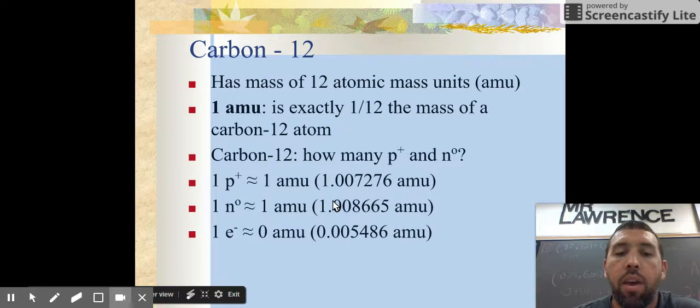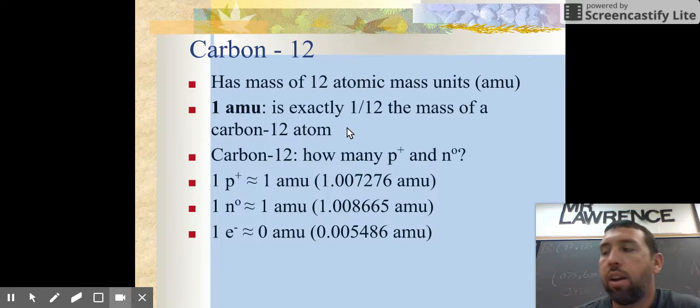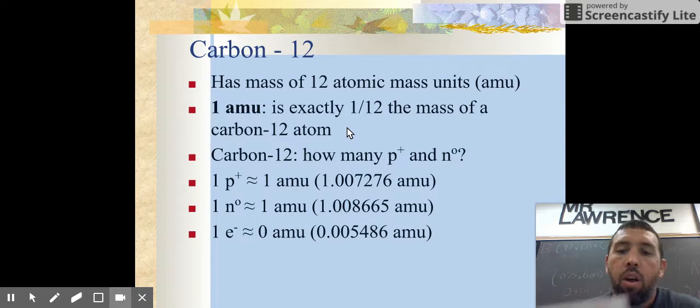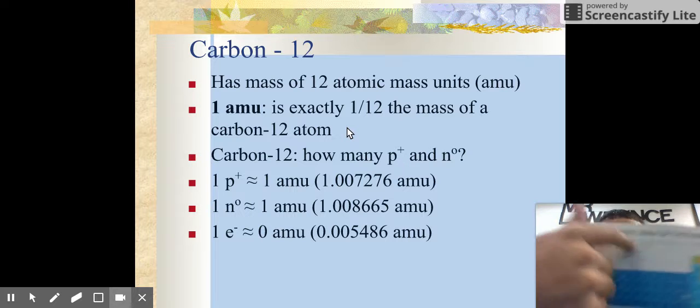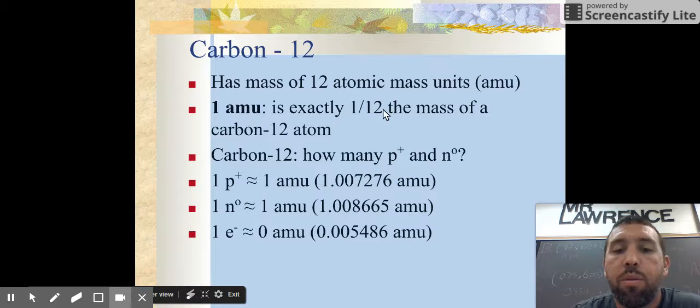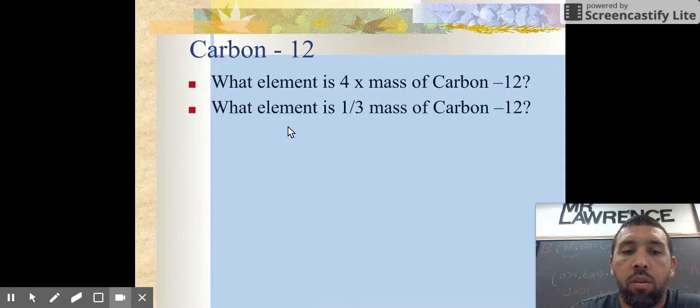But where do these numbers come from? It's because we define carbon-12 as a standard, and we say you are the perfect measurement. So based upon that, we look at our periodic table, and everything on our periodic table is massed in AMU based off of its comparison to the carbon-12. So where did all these masses come from, these average masses on our atomic weight? Well, that unit, that AMU, all came because we said that one AMU happens to be 1/12 of carbon, and all the other numbers we use on periodic table are all used in reference to the mass of carbon-12.